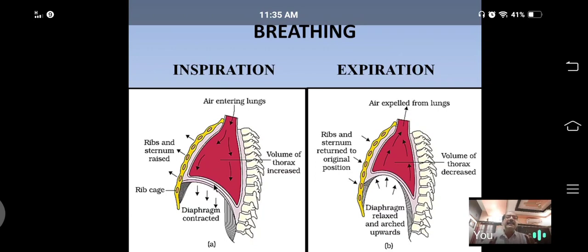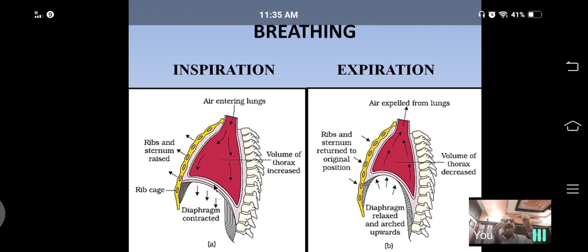As the lung is spongy and elastic, when that space is created, it enlarges. When the lung enlarges, the pressure within the lung, called the pulmonary pressure, falls down. When lung size increases, what happens?